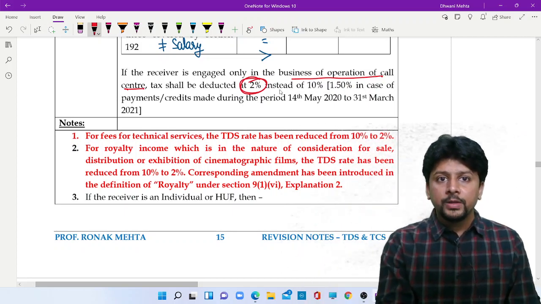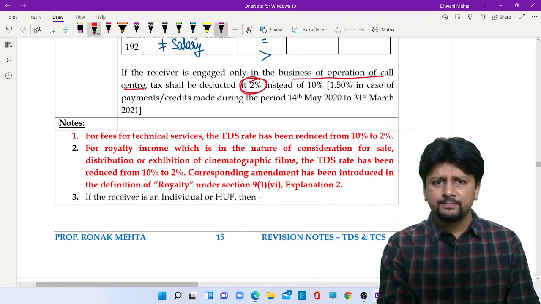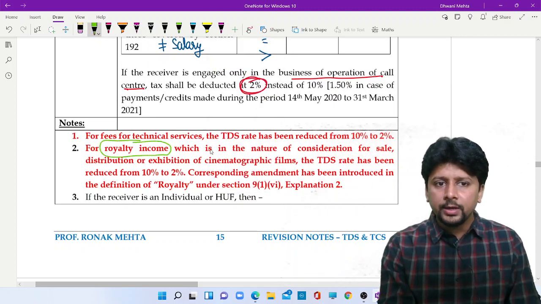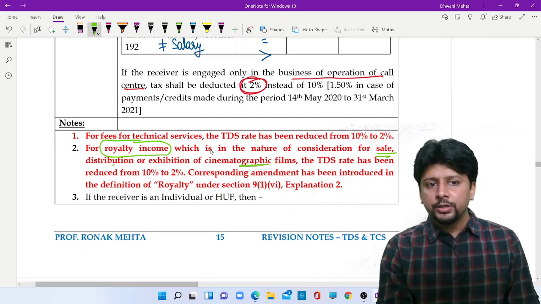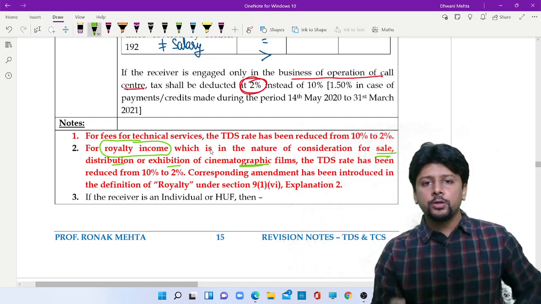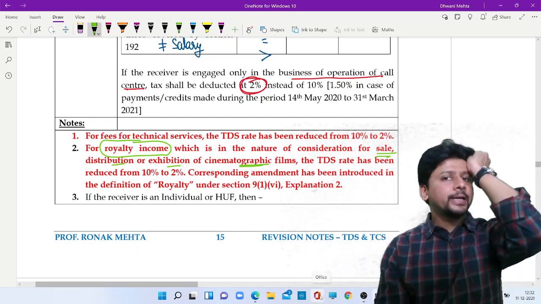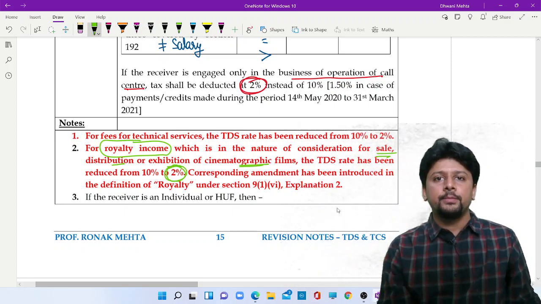Amendment number 2, if you are paying royalty, and why are you paying royalty? For sale of cinematographic films, for distribution of cinematographic films, for exhibition showing the cinematographic films, and the payer is paying money, that is royalty. TDS rate is 2% instead of 10%.